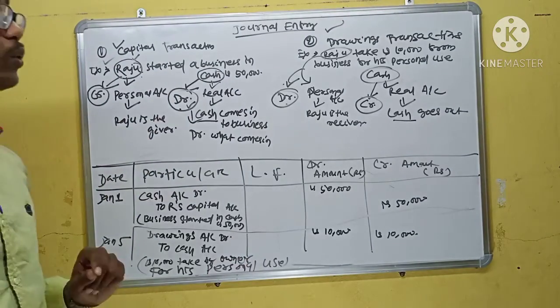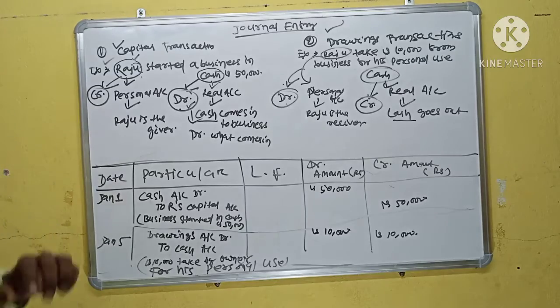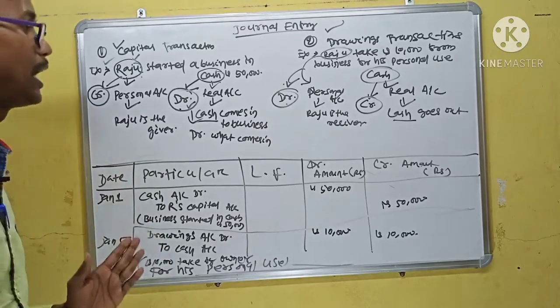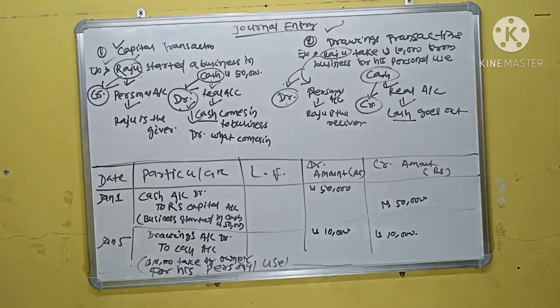Overall, we now know the journal entries of capital and drawings transactions.